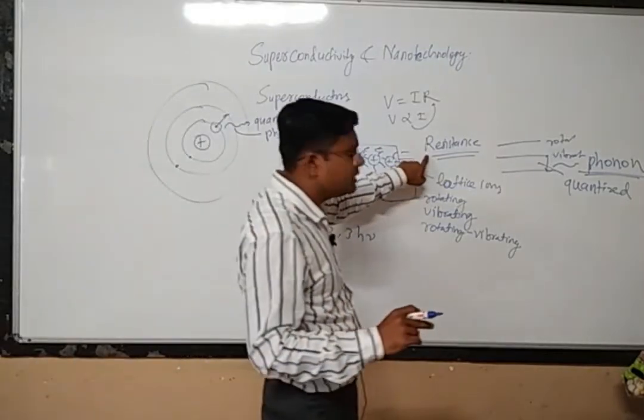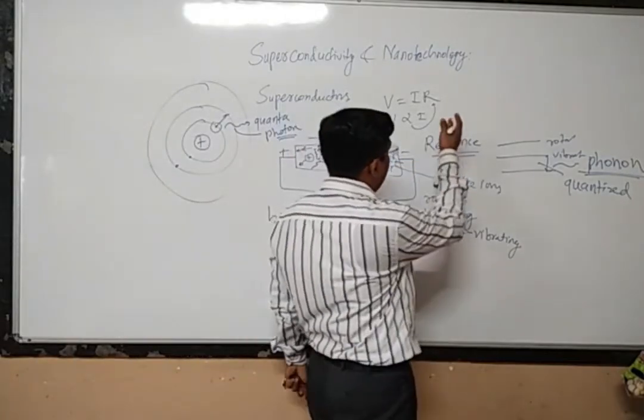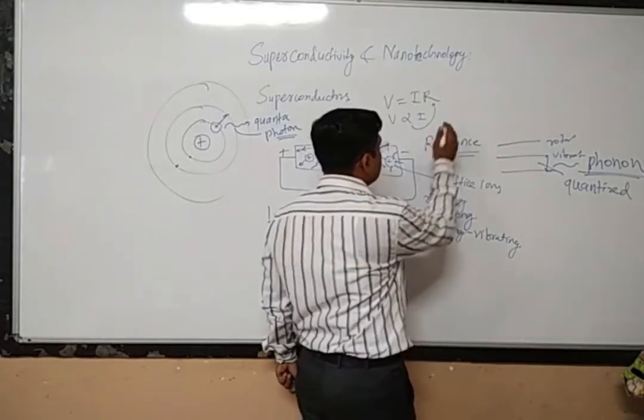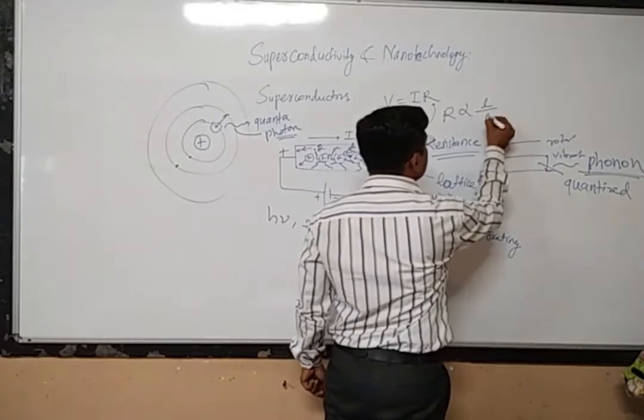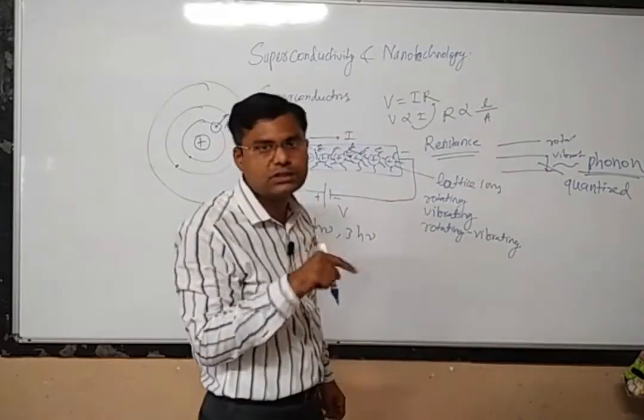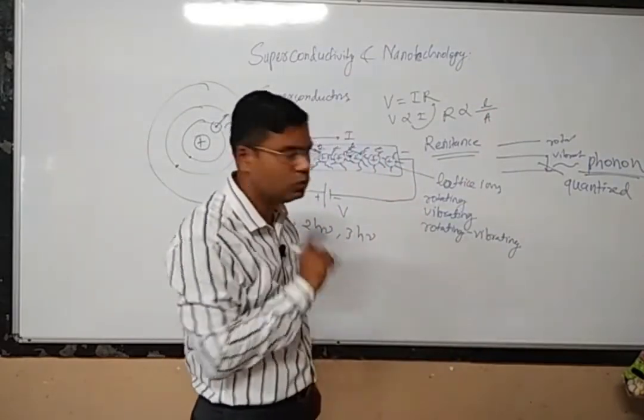Again, we can have an alternate formula for this resistance. The resistance is directly proportional to the length of the material and inversely proportional to the area of cross section of that particular material, that we know.